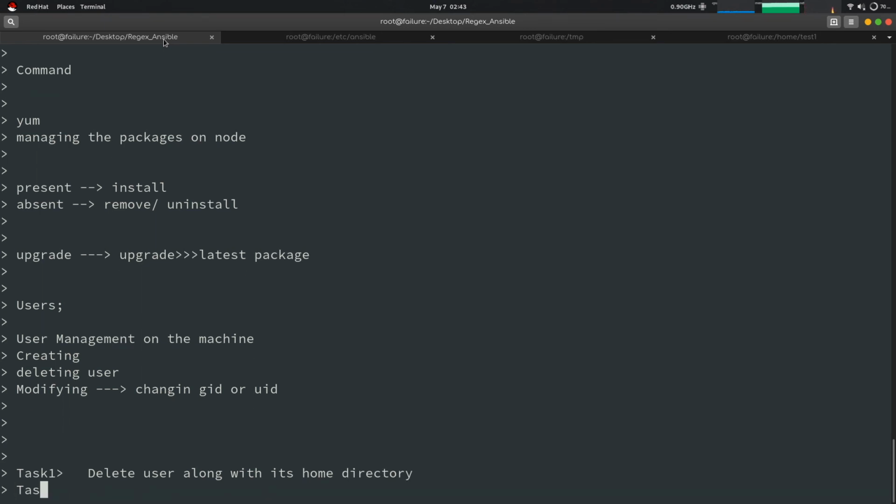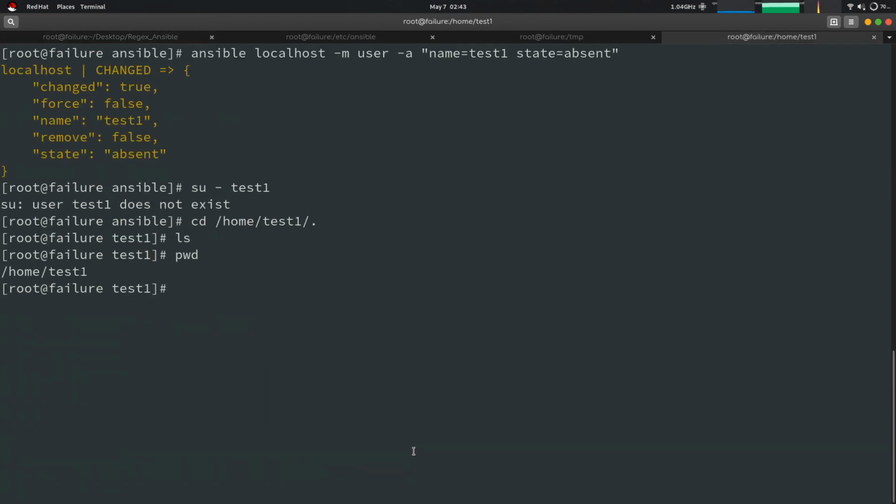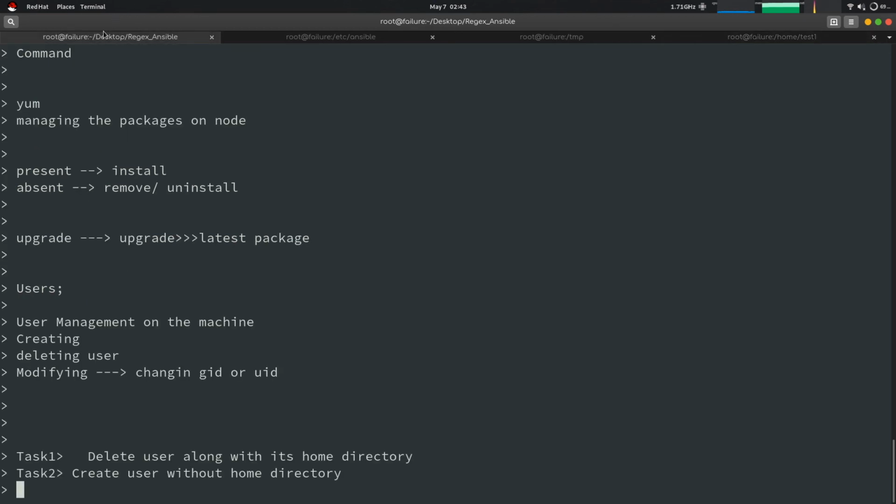Task 2 will be to create a user without a home directory. So you have to create two users, one with the home directory and one without. Then delete the user with the home directory such that the home directory is also deleted, because here we have used state equals absent and the user was deleted but its home directory is still present.